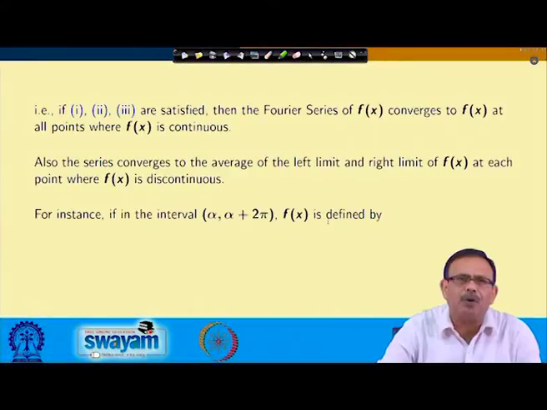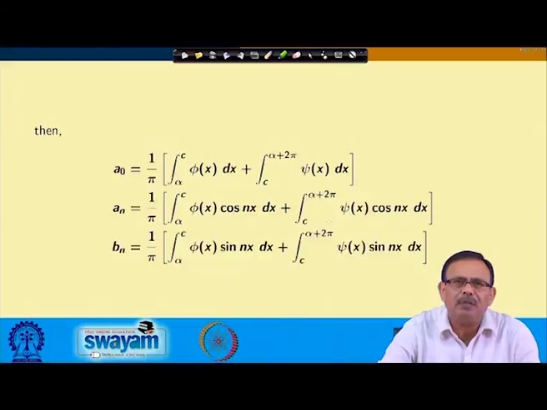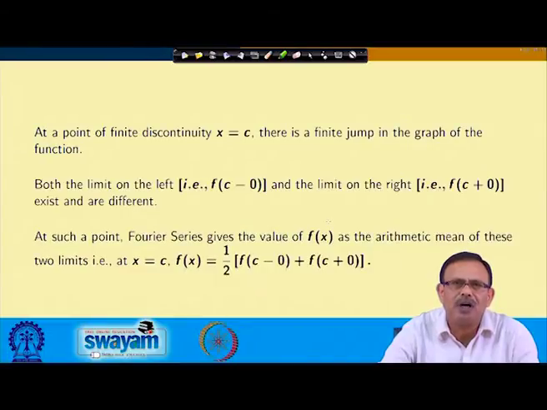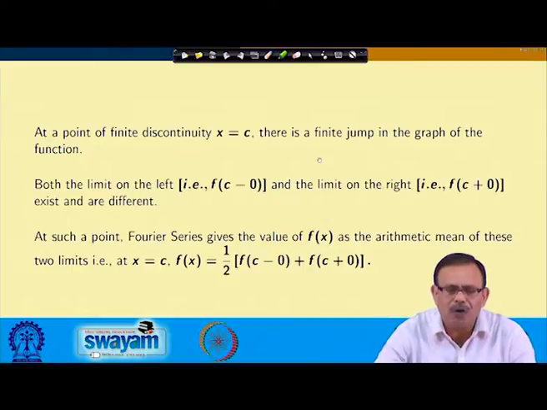Now, whatever I have just told, we are taking this particular function where a naught, a n and b n can be defined this way. Once I have defined this, a finite discontinuity will be there at x equals 0, since there will be a jump, and in this case the value of f x will be half of f of c minus 0 plus f of c plus 0. Sometimes we call this Dirichlet's condition also. Please note that we sometimes call this Dirichlet's condition also.